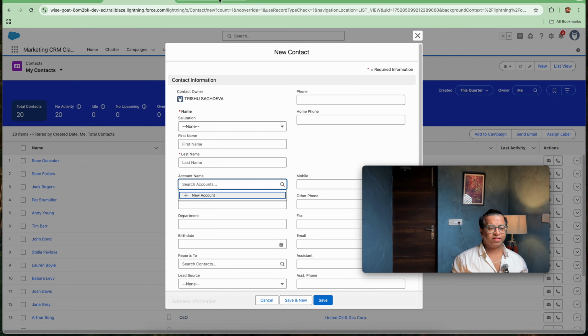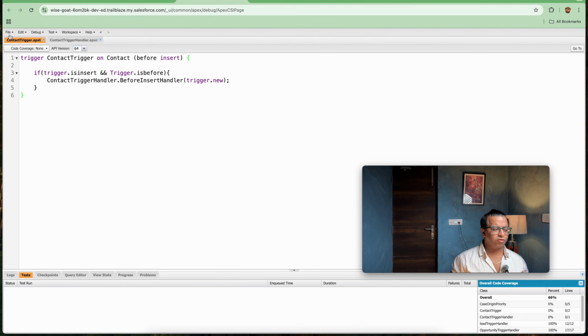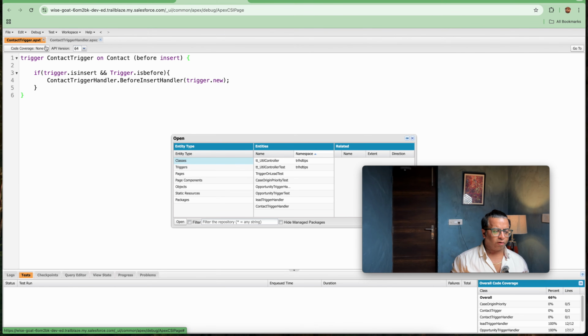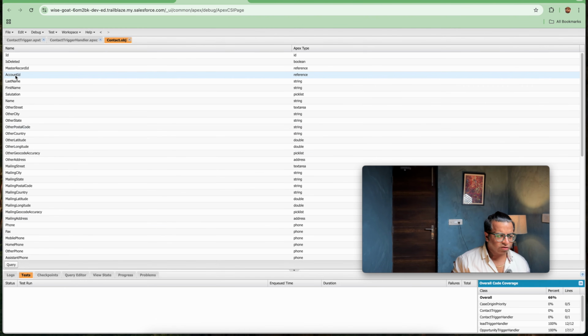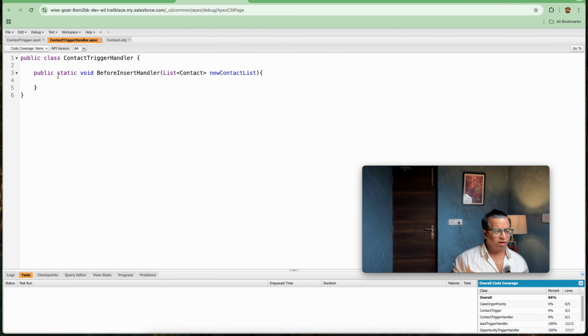If you want to check the same field, what you need to do is open Objects. Here we have an object option, and here you have to search for contact. Once you search for contact and open the field reference, you are getting the ID, that is AccountId. So we will be checking this field only in order to get the things done. Now I will first be using a for loop, because we need bulkification code.